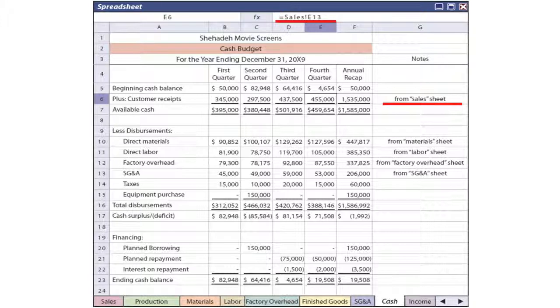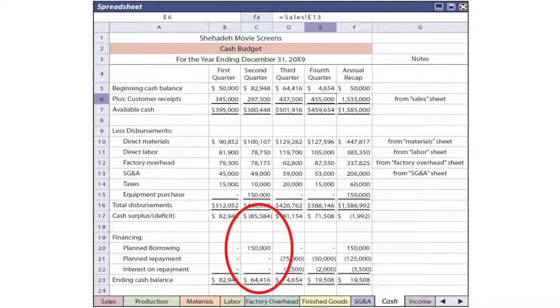So for that particular line of information, we're referencing back, and notice at the top of the screen we're saying sales exclamation. That's a reference to our sales sheet in the complete spreadsheet that includes sheets for each of our budgeted categories. That sort of formula reference is included in each component within this spreadsheet. You should be able to cross-reference or index or find those in each of the sheets. Again, this is in your textbook for flipping back and forth and looking at closer.